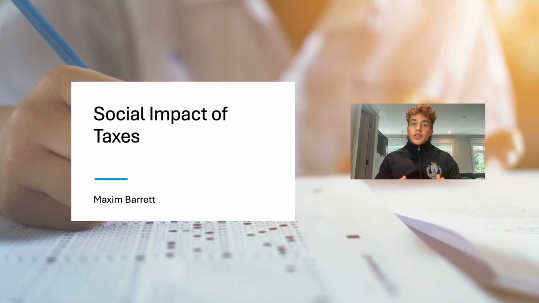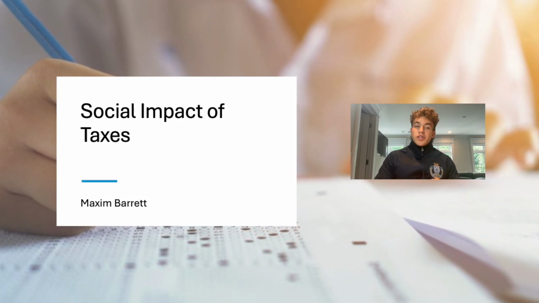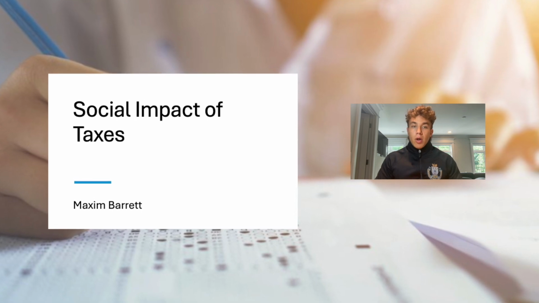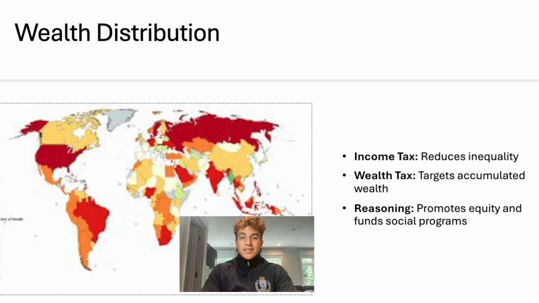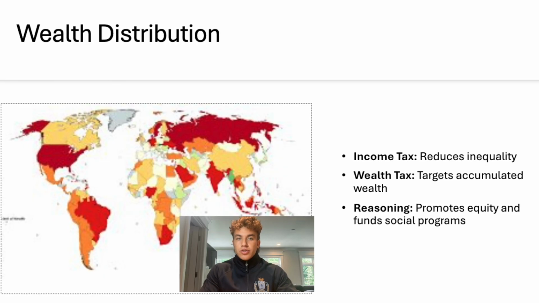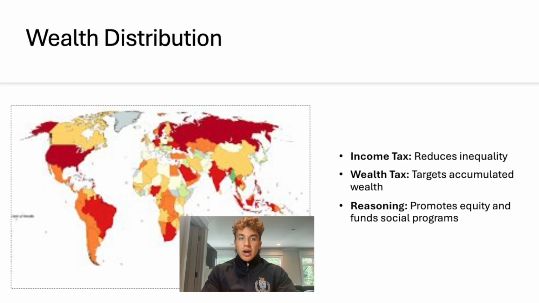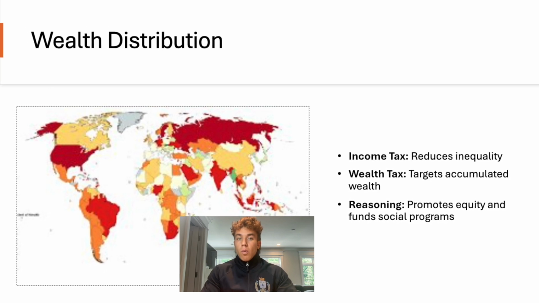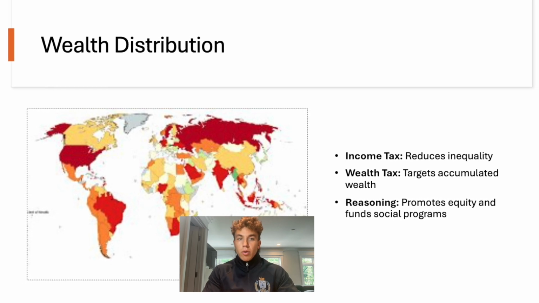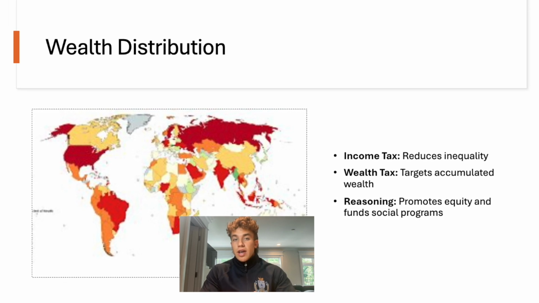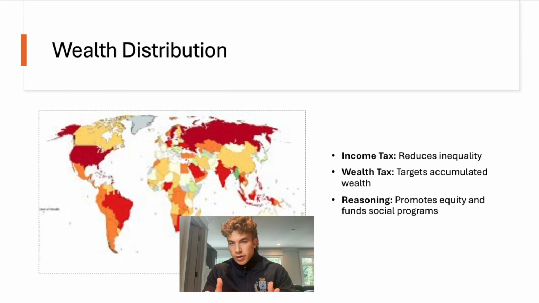Now I'm going to talk about the social impact of taxes. We're going to discuss how taxes influence wealth distribution and fund redistributive policies that support social equity. Taxes play a crucial role in wealth distribution. Progressive income taxes reduce inequality by ensuring high earners contribute more. Wealth taxes target accumulated assets, promoting a more equitable distribution of resources. These measures help fund social programs and reduce social disparities.